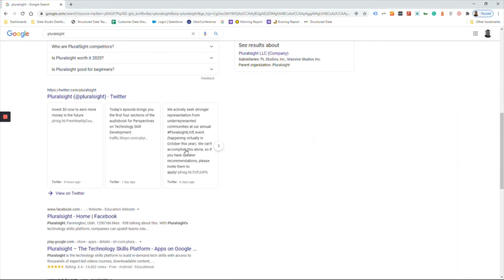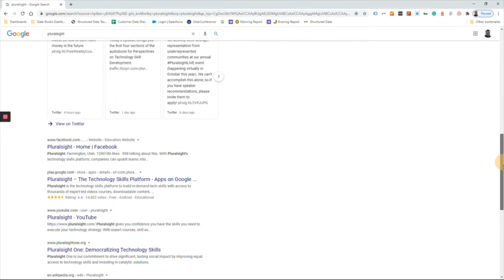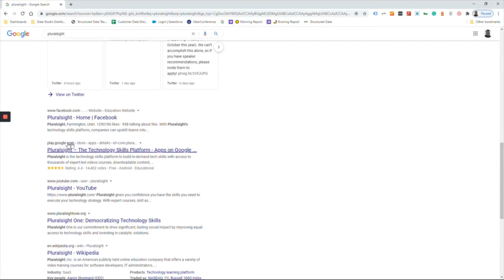Some other rich results that you see on this front page under the company information is their Twitter feed. If that's coded correctly on their website, it will show up in search results. Now, another interesting example of rich results is the reviews. Now, yes, this is an app, and yes, you have to download that from the App Store.